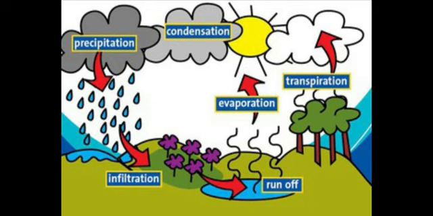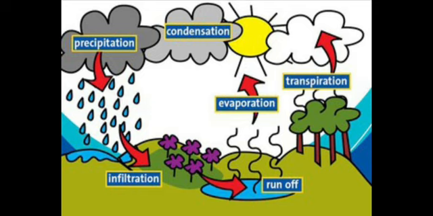Infiltration is nothing but filtration, penetration. The raindrops which fall on the earth get absorbed by the soil on the ground, and it reaches the underground water table. So groundwater is nothing but the water present in the underground layers of the earth between the soil layers.